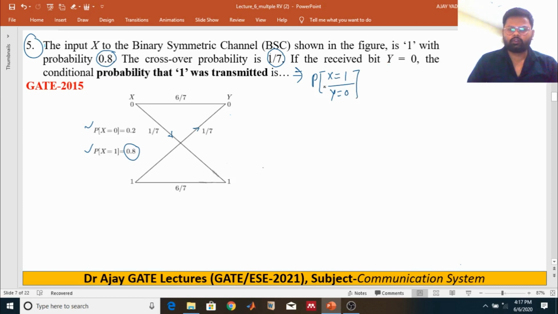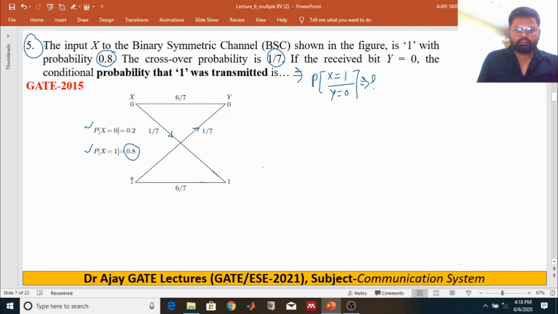We have to find the probability for a given received bit as 0. What is the probability of the random variable x equals 1, that means transmitting 1, right? So this is your problem. Before solving it, we have to get some parameters.